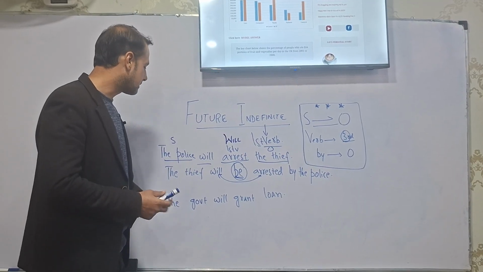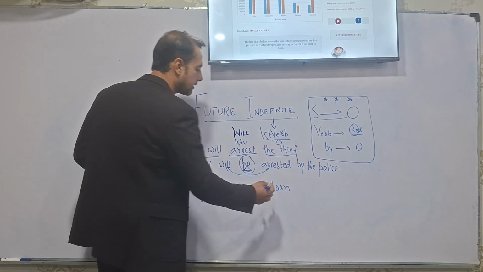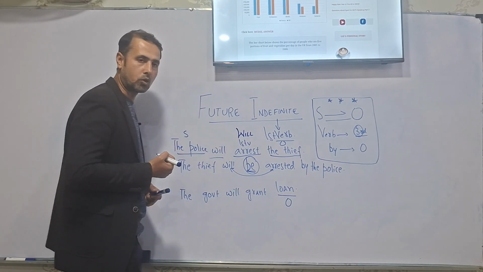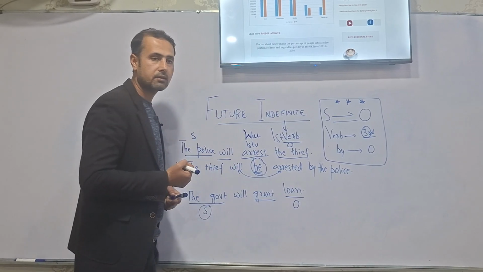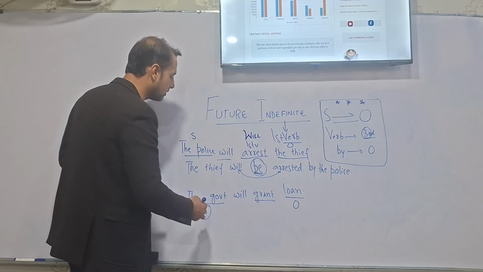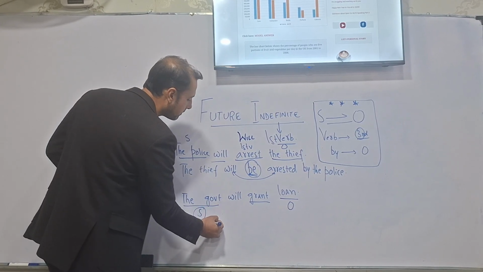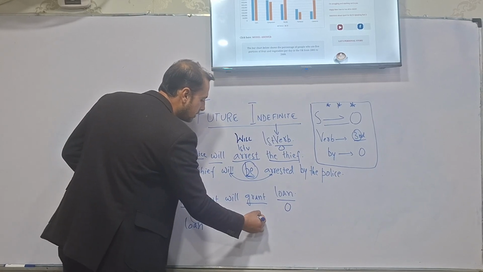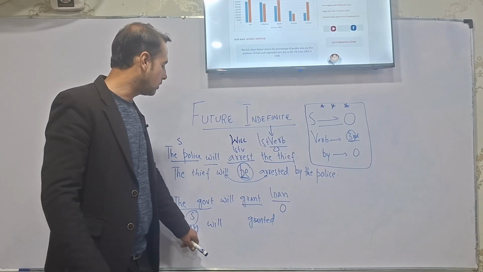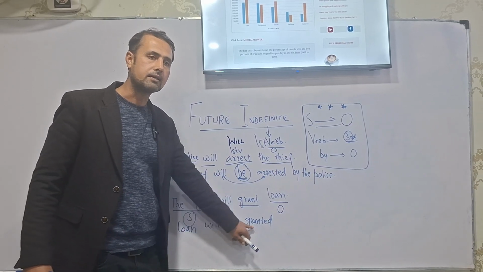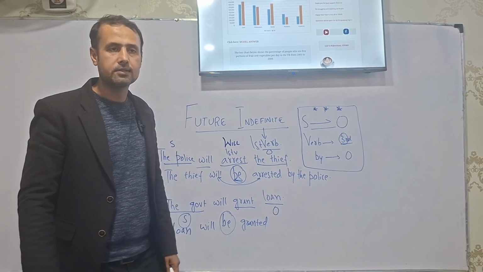Similarly, you are having the government will grant loan. So which one is your object? Here you are having the object as loan. You are having the government as your subject and grant as your verb, first form of verb. What we need to do? We need to bring loan first. We will put will in its place and we will shift grant to past participle, I mean the third form: loan will granted. Obviously will granted doesn't make sense. Again we will put loan will be granted.